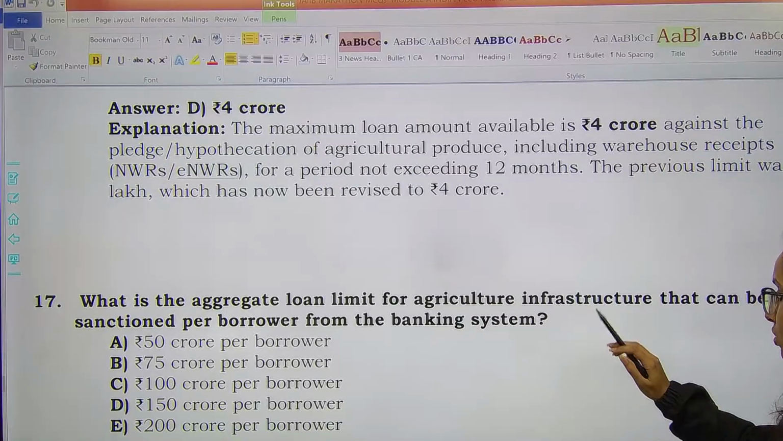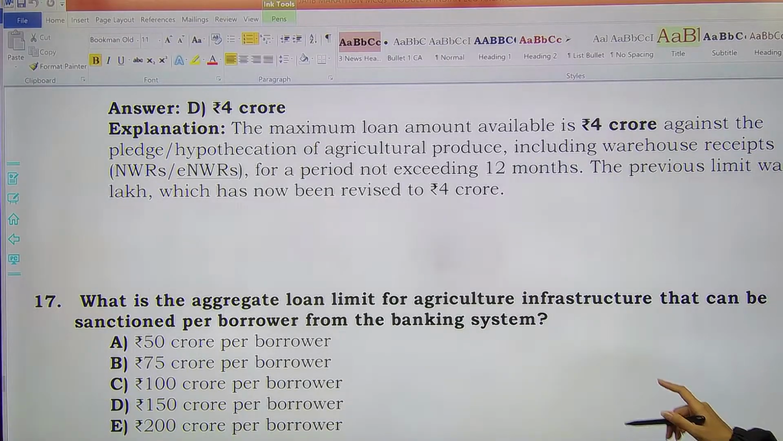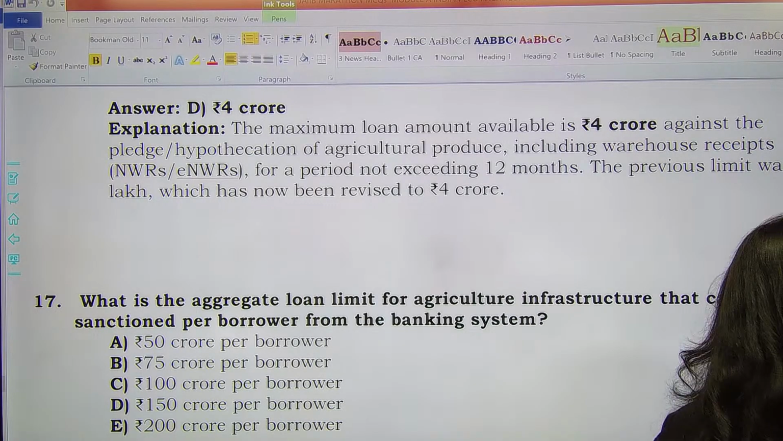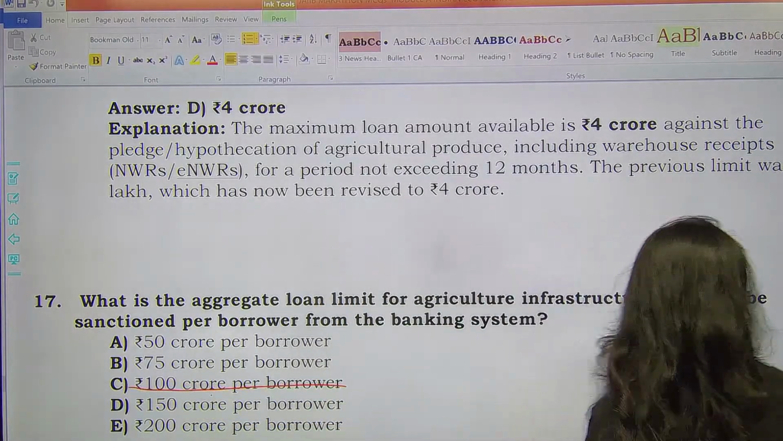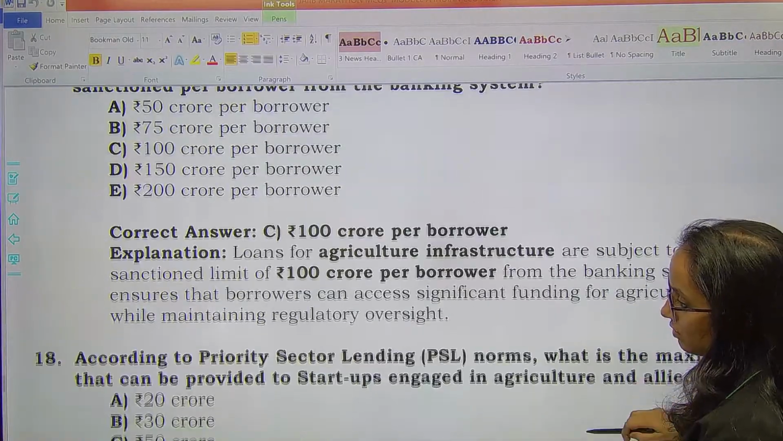What is the aggregate loan limit for agriculture infrastructure that can be sanctioned per borrower from the banking system? Aggregate loan limit per borrower is 100 crore rupees. Remember, okay? 100 crores per borrower. Option C. Next question.